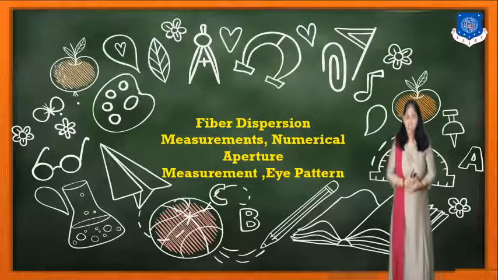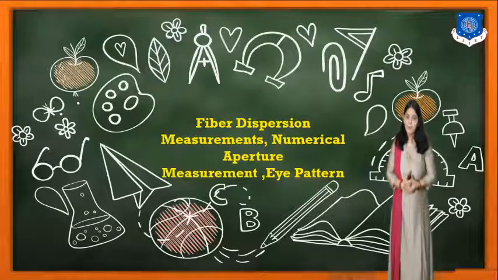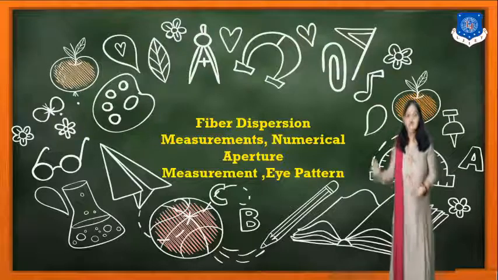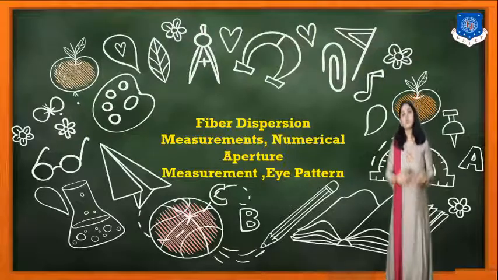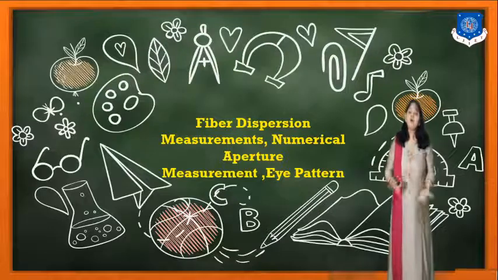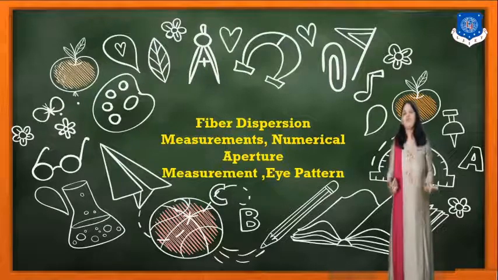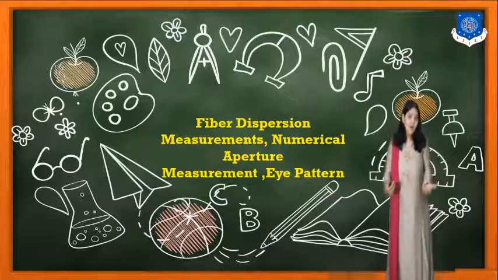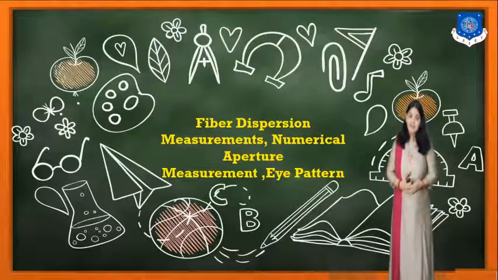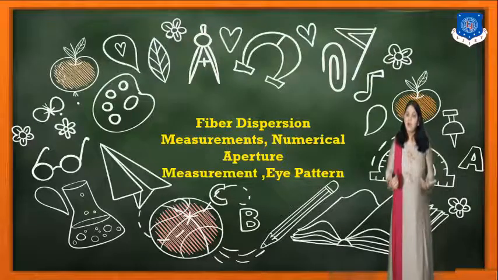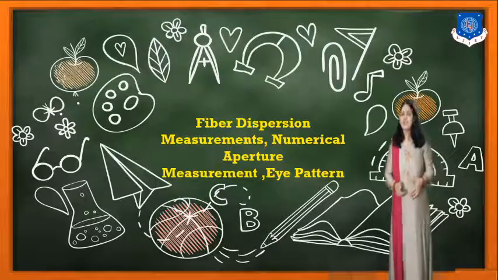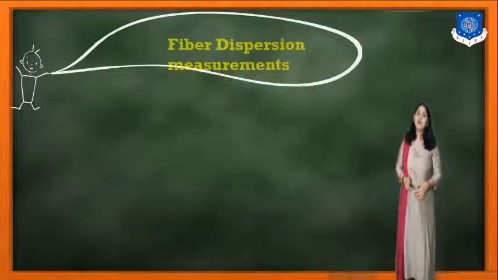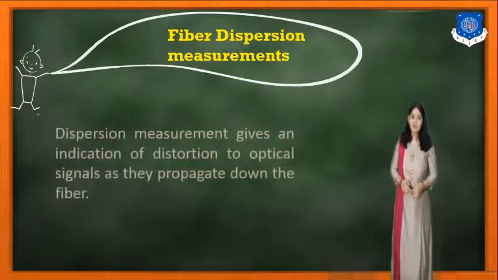Then the numerical aperture. What is the numerical aperture? That we know. The light gathering capacity or the ability of the fiber is shown by the numerical aperture. So how to measure the numerical aperture? That we need to study. And the eye pattern, which we have studied earlier. We know about the eye diagrams and we can tell about the performance of the fiber. So friends, let us start with the fiber dispersion measurement.